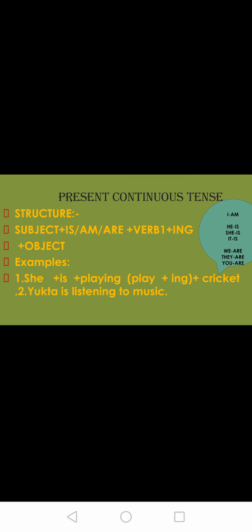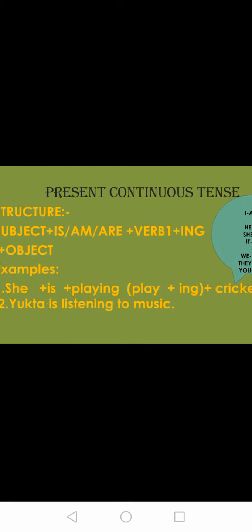Next, that broccoli smells terrible. That broccoli is subject plus smell plus S, smells, V1 plus S, plus terrible is object. Okay, that broccoli smells terrible. So this is simple present tense. Next, move on to present continuous tense.